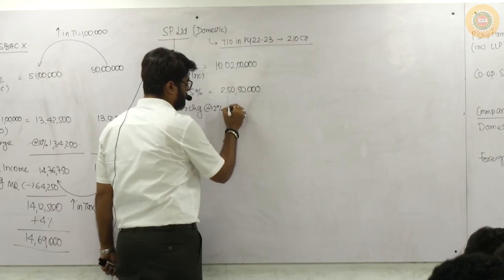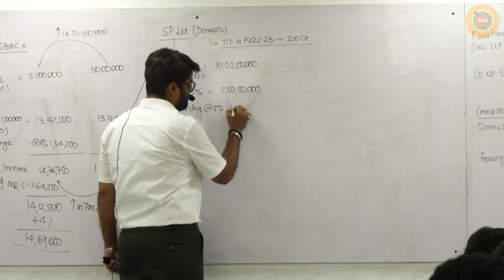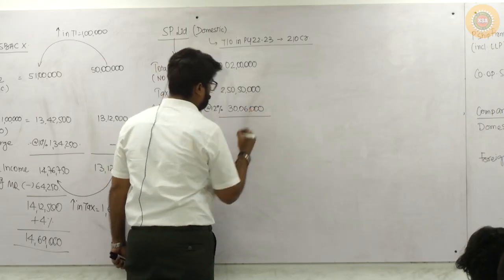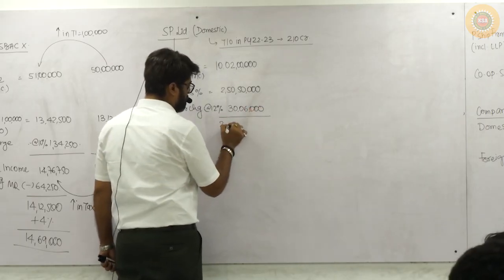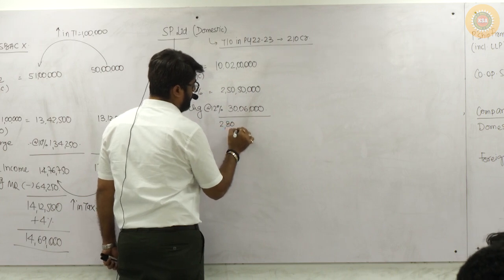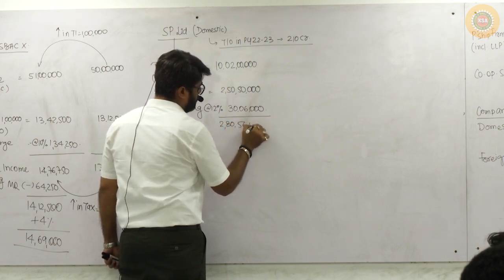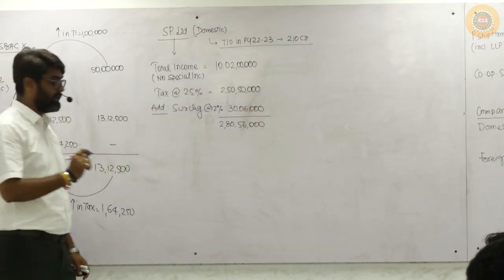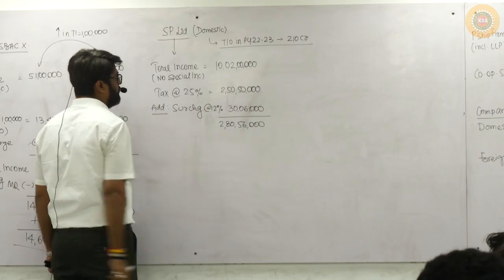Fast. 30 lakhs 6,000. Understood, no? So now the total is 2 crores 80 lakhs 56,000, which is the final amount of tax including surcharge. So this is tax including surcharge.